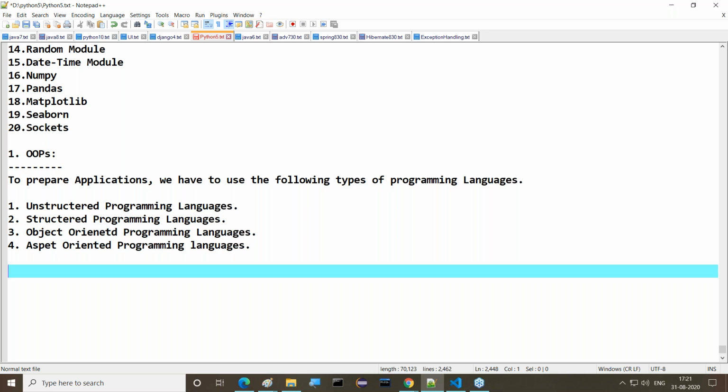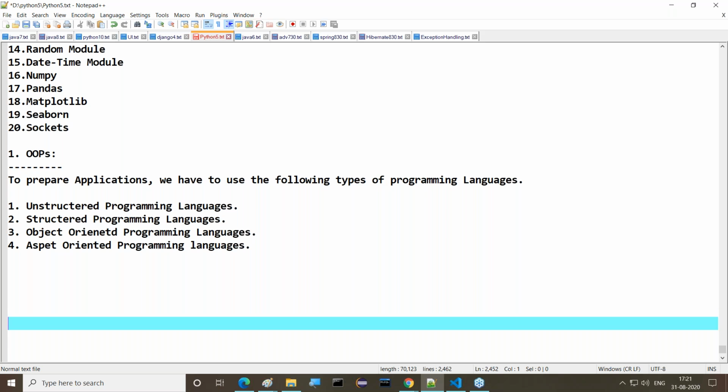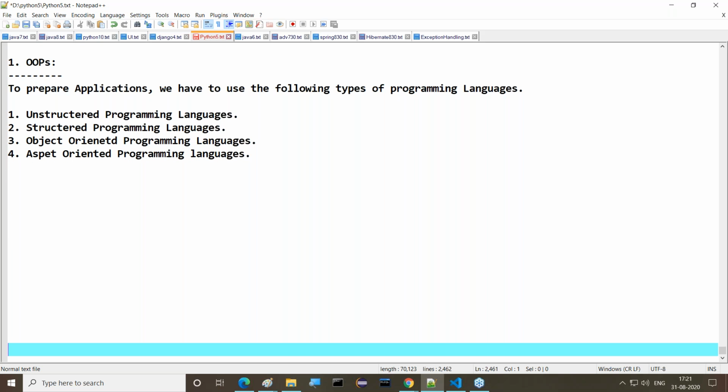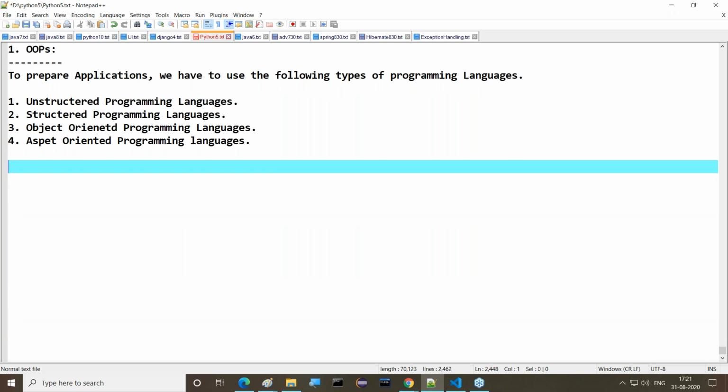Right. So unstructured programming languages, structured programming languages, object-oriented programming languages, and aspect-oriented programming languages. These are overall four types of programming languages here we are having. Good. Now here I have some questions. What is my question now?